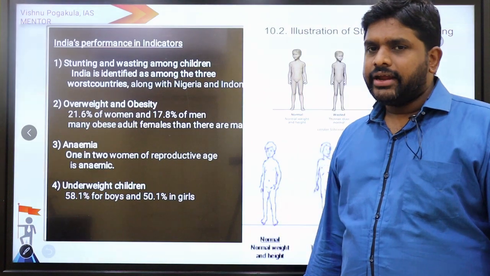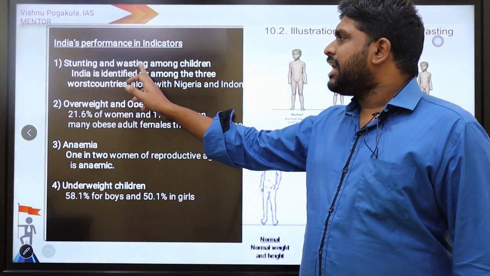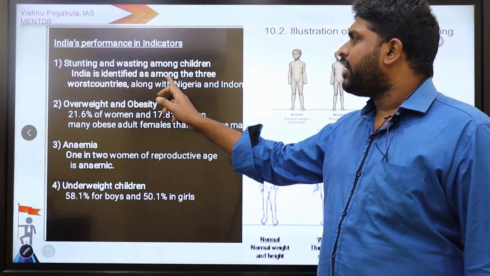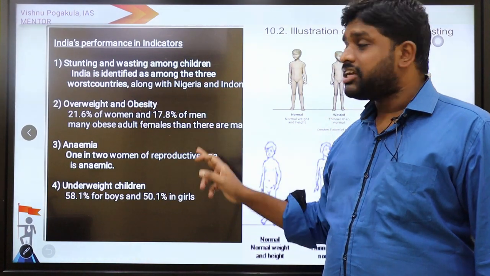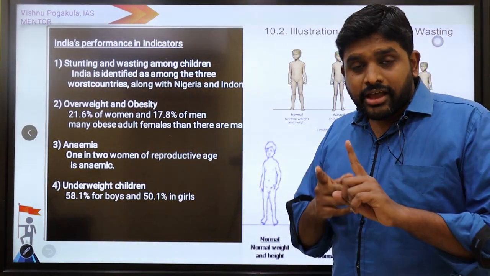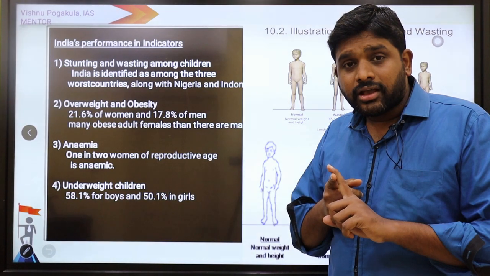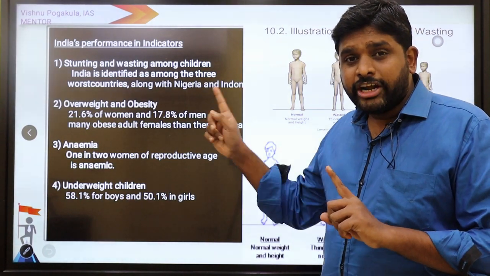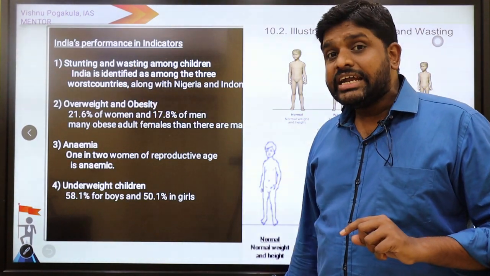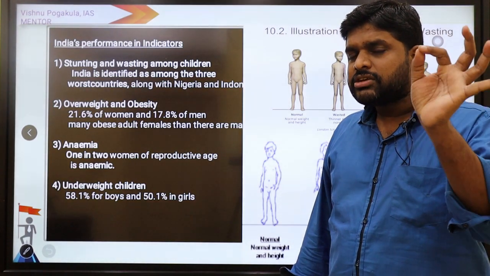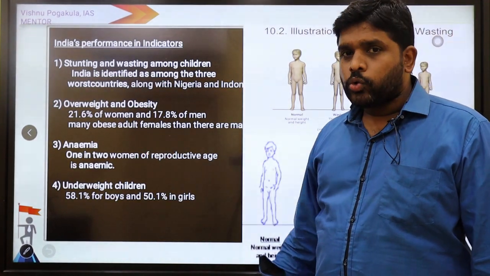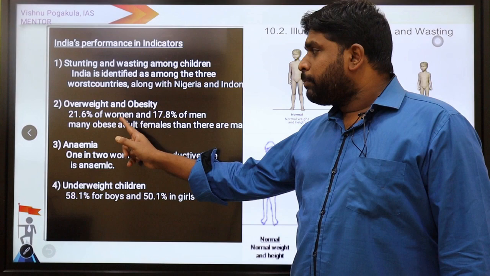India's performance in indicators. First, stunting and wasting among children. India is identified as among the 3 worst countries along with Nigeria and Indonesia. India is worst performing. India's partners are who? Indonesia and Nigeria, in which stunting and wasting. What is stunting? What is wasting? Clearly I will explain.